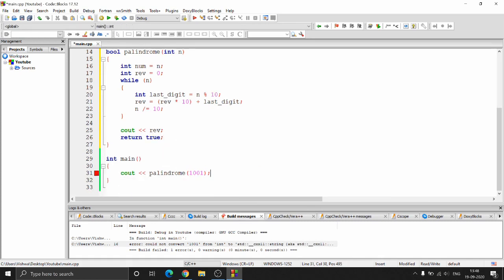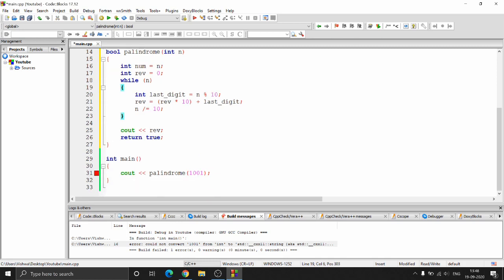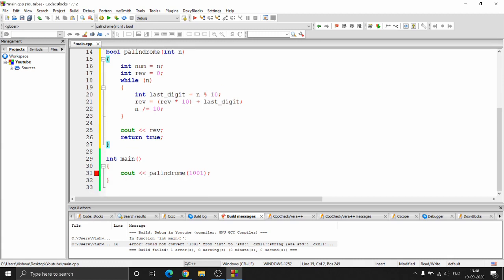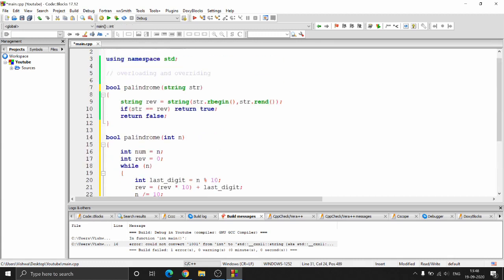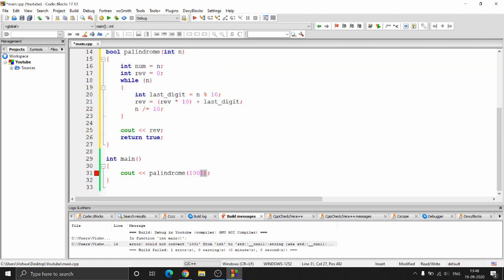Now if I run this program, I did not specify any different name for this, right? Both these functions have the same name, but the parameters are different. So when the compiler sees that I'm using an integer, it automatically understands that I am calling this function. If I pass in a string here, it will automatically call the other function.